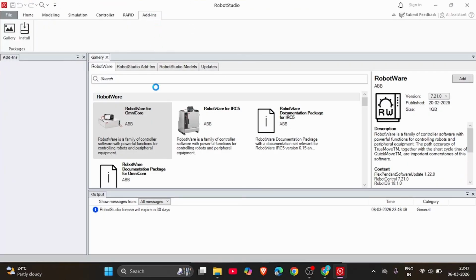we'll have to go to add-ins. So the RobotWare for Omnicore. So this is the one we'll have to add. So just accept the agreement and add the software. So you can see the progress bar. We'll have to wait for a few minutes to get downloaded.